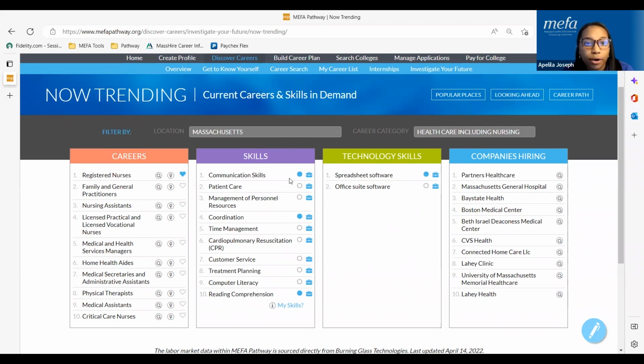A couple things to note. The blue filled in circle, and if you just hover over that blue circle, this is a skill that's listed in my profile details within MIFA Pathway. So right off the bat, students are able to see if they possess any skills within their profile details. They'll see those skills highlighted. And so that's really helpful for students to be able to see that they possess some skills that top companies, and particularly maybe the top careers in a particular career category, require.